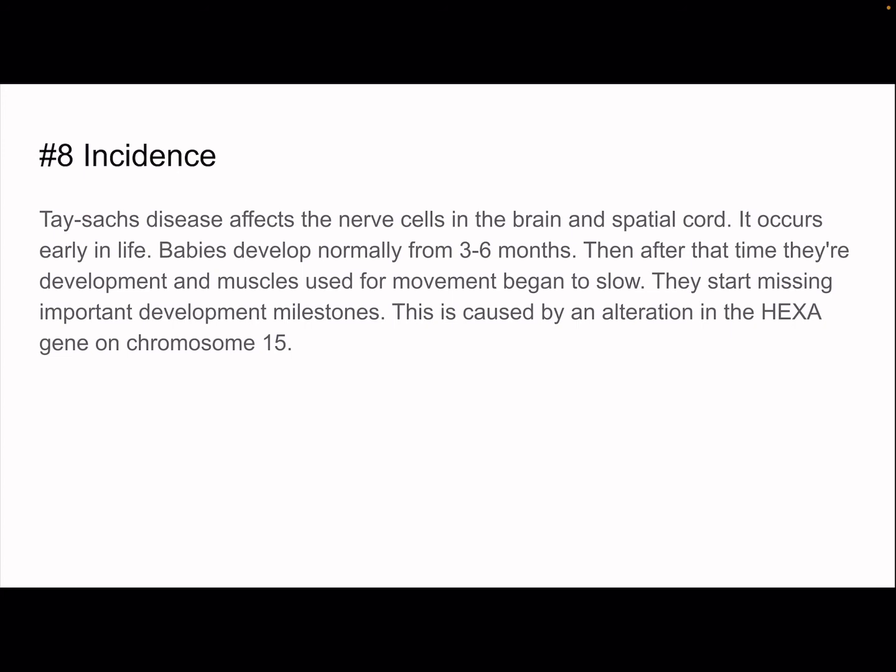It occurs early in life. Babies develop normally from 3 to 6 months. Then after that time, the development and muscles used for movement begin to slow. They start missing important developmental milestones. This is caused by the alteration in the HEXA gene on chromosome 15.